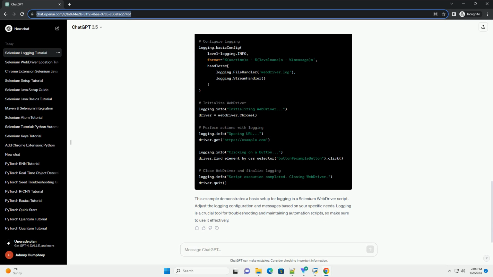Run the script. Save your script and execute it. Check the webdriver.log file for detailed logs. This example demonstrates a basic setup for logging in a Selenium WebDriver script. Adjust the logging configuration and messages based on your specific needs. Logging is a crucial tool for troubleshooting and maintaining automation scripts, so make sure to use it effectively.